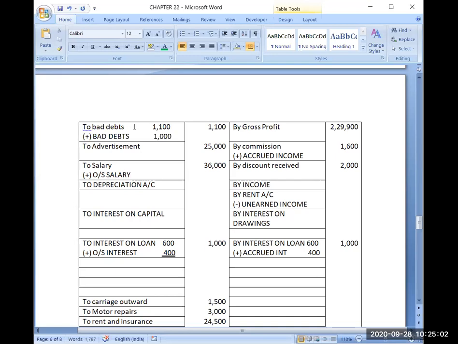So I will add this 1000, and after adding it the final amount will be 2100. So I have adjusted this 1000 here once.